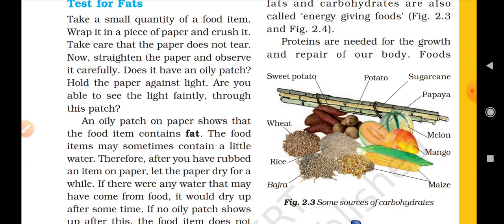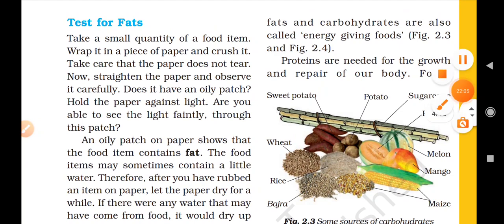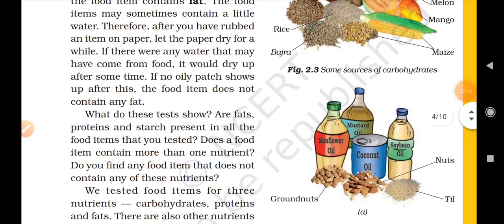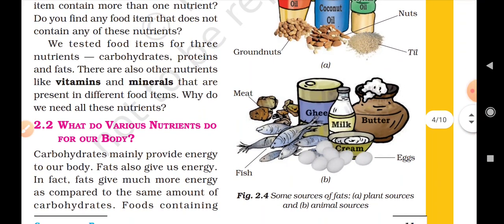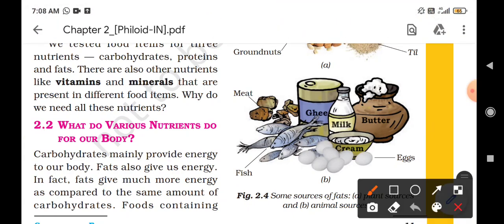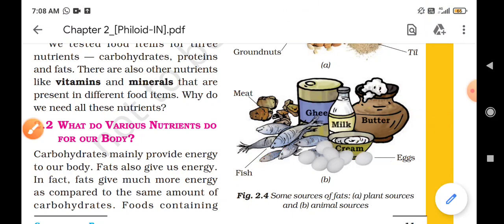Now we are going to see the test for proteins. First, let us see the sources of fats. So these are the sources of fats: ghee, meat, fish, eggs, cream, butter, milk. These are the different sources of fats.